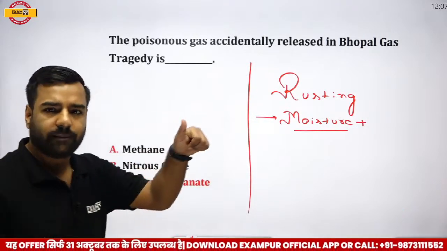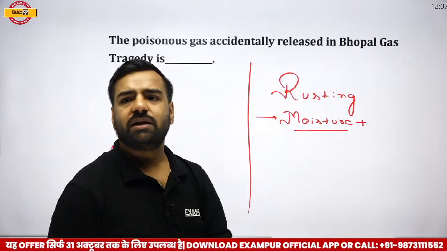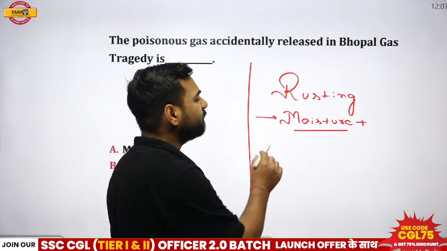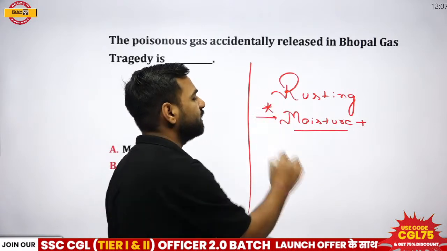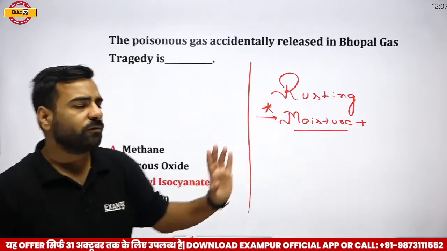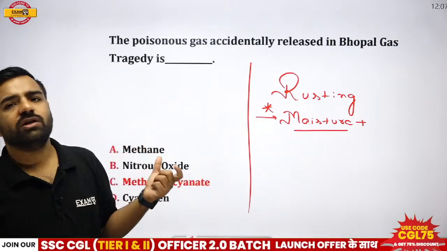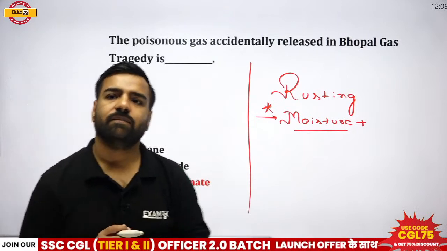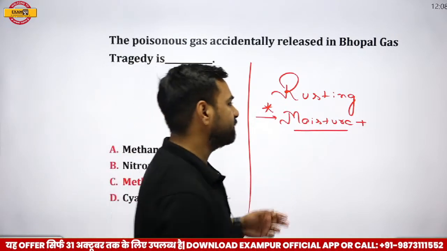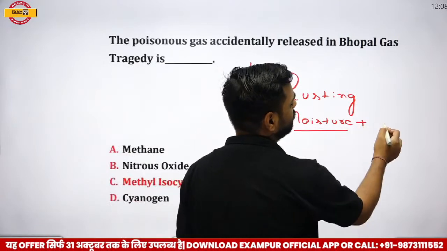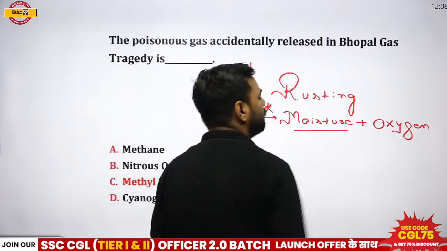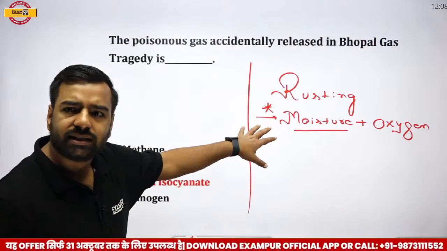Methane is marsh gas. Yeah, true. What I was asking is, if I'm talking about rusting, there are two important conditions. If one of them is not there, rusting is not going to happen, right? One is moisture, and what is the other thing? Prajwal, Avan, totally correct. Prajwal is saying, sir, it would be water and air. If I talk about air, the important thing is oxygen. This is one of the questions asked in the examination.